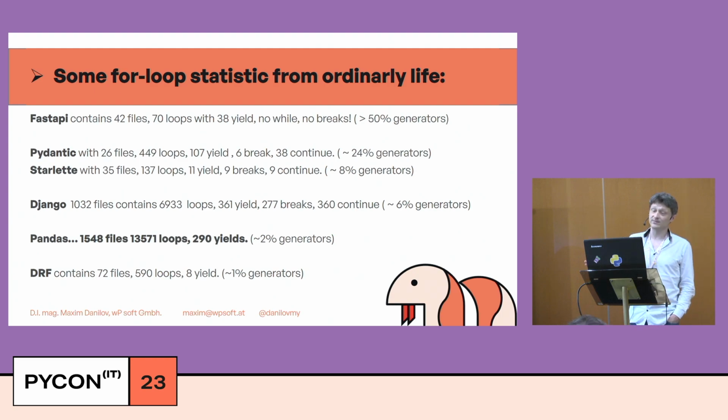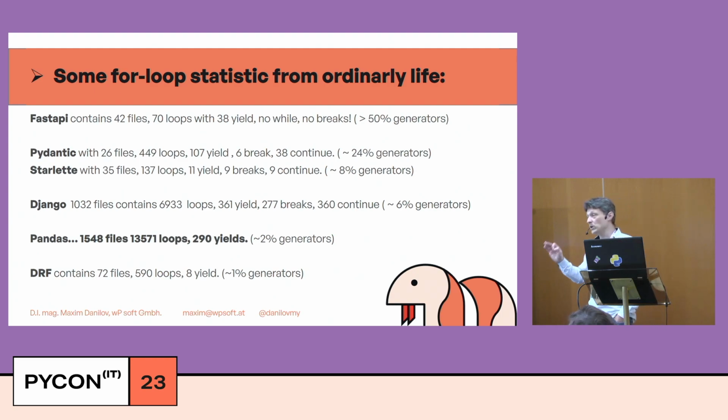But Django REST framework, probably the library which I want to avoid in future, uses only 1% generators. It means it works. And everybody uses Django REST framework if you work with Django, I'm sure.